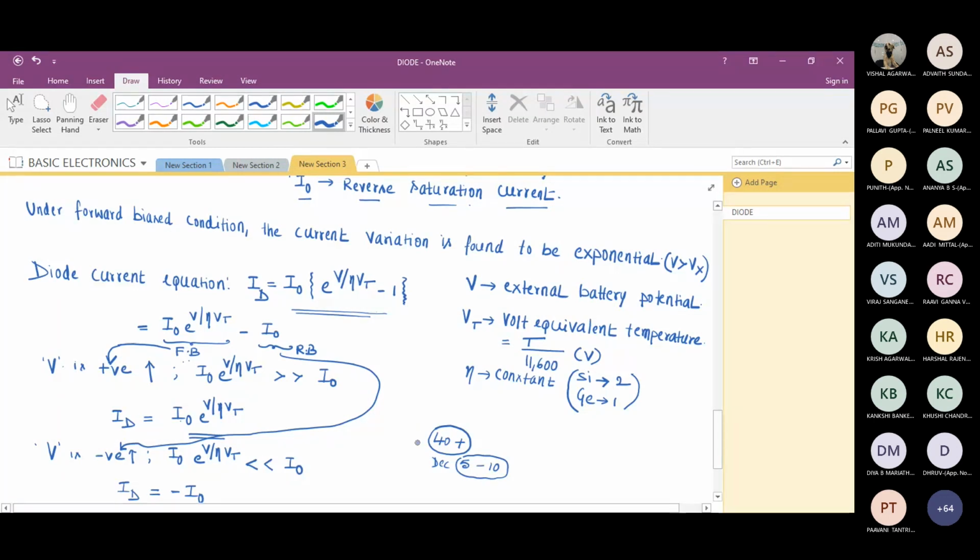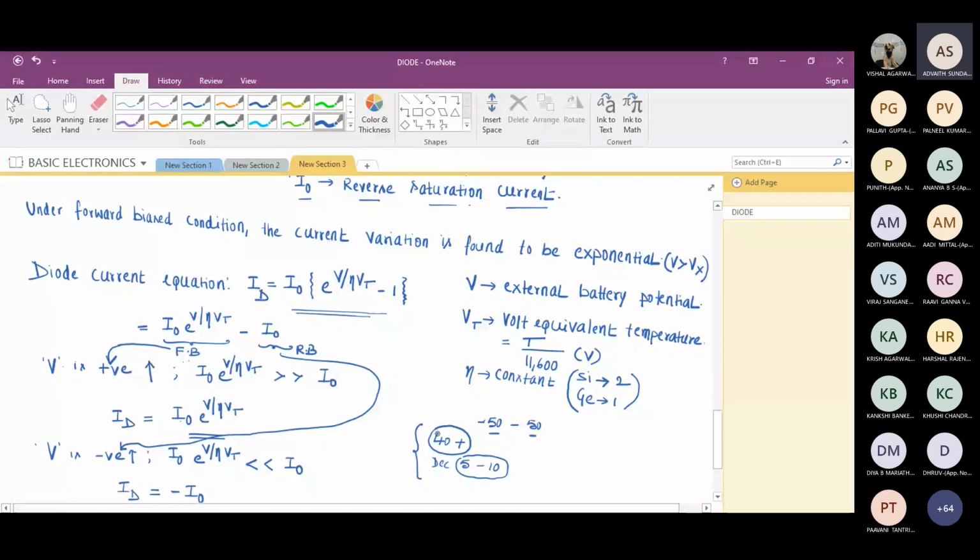We have to make the circuit work under all temperature conditions. Usually, industrial standards make it work from minus 50 to plus 50, so the circuit works when the temperature varies from -50 to +50.